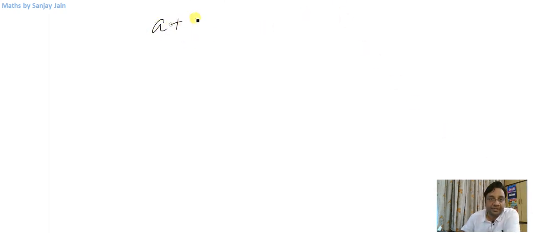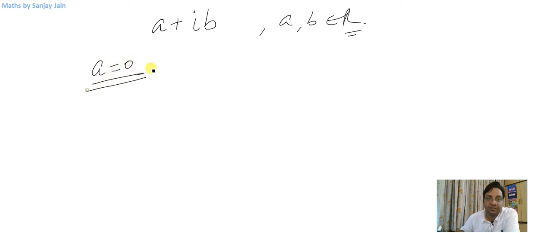Now I have said that a and b are real numbers, right? So if a is 0, then the real part will vanish, only the imaginary part will be there. If a is 0, then z will be equal to iota b, only the imaginary part will be there.